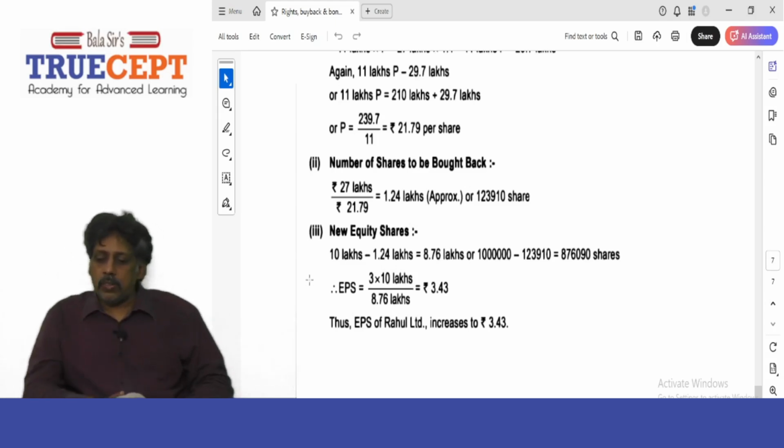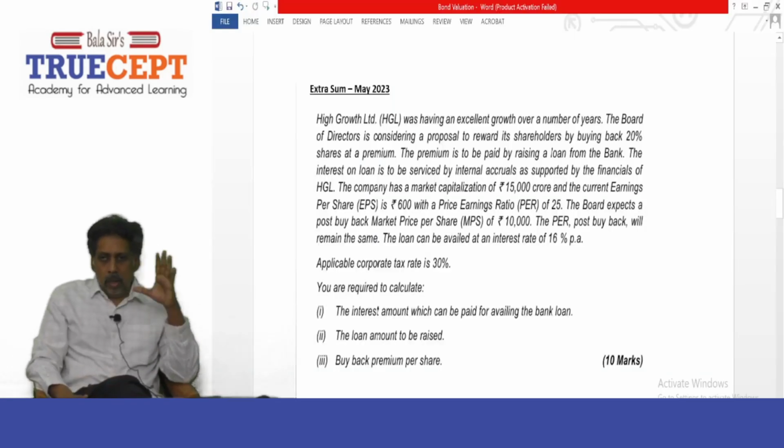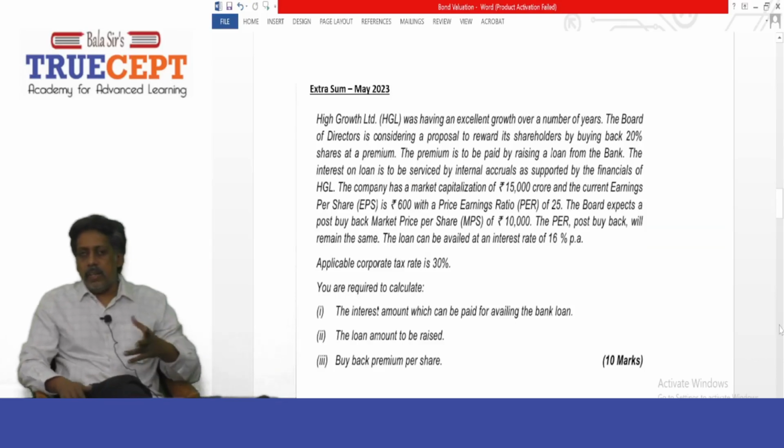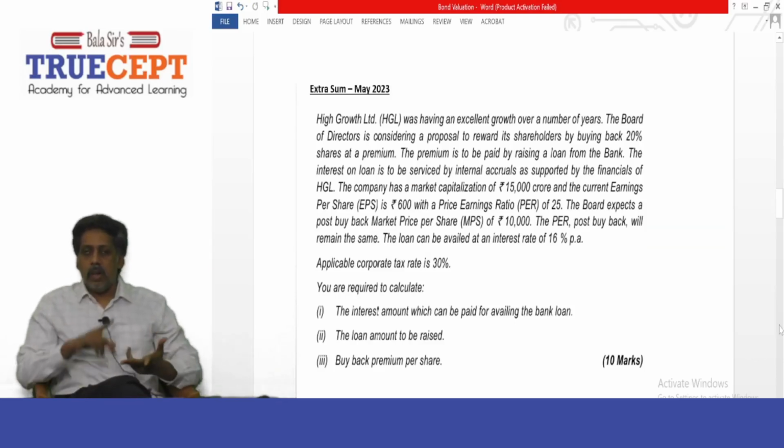So guys, pause the recording and jot down the solution. Okay, so now we shall go ahead and take on one more example on stock buyback. And this question appeared in the May 23 examination. Here we go with the question.